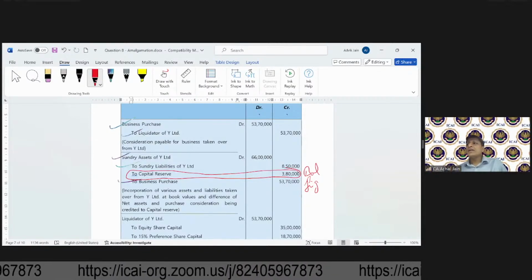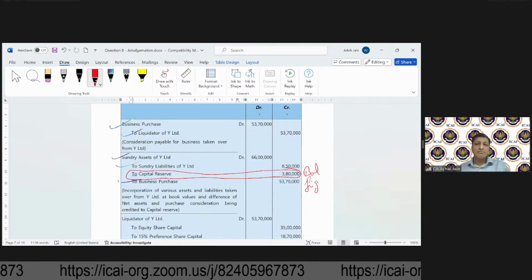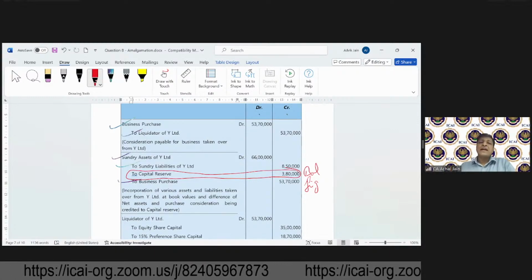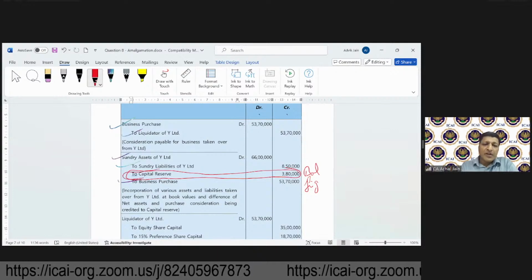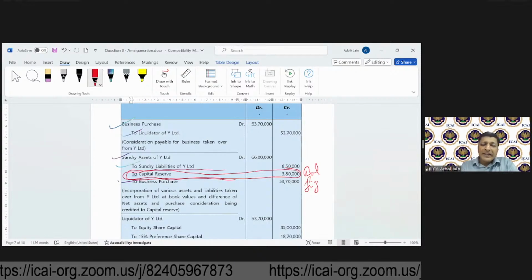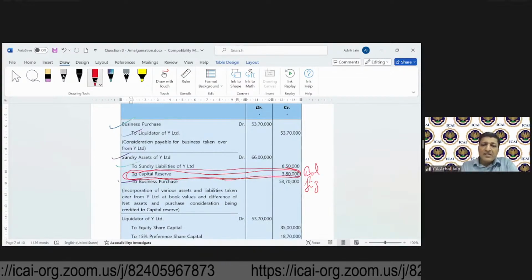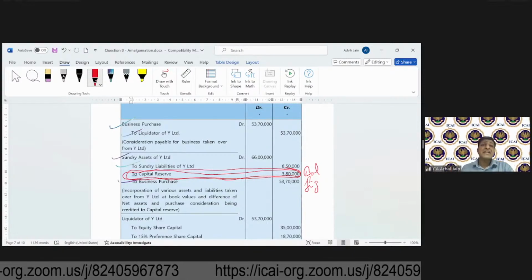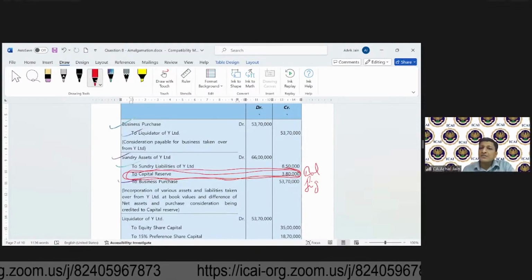By any reserve, I mean any of the free reserves, any non-statutory reserve. You will not pick it up. Automatically, its impact will go to this balancing figure. So if you don't pick it up, in a way, its impact will go to this balancing figure. Okay? Plus, the other point is